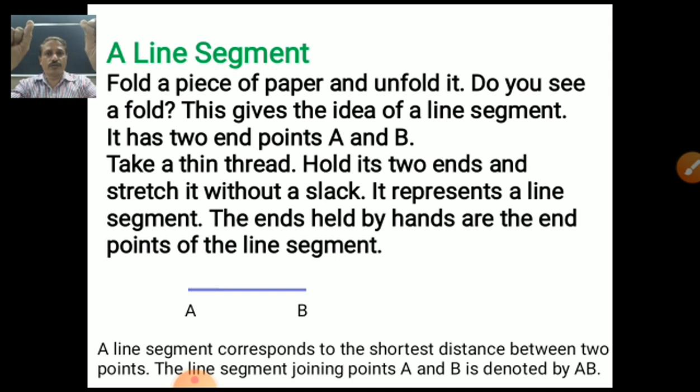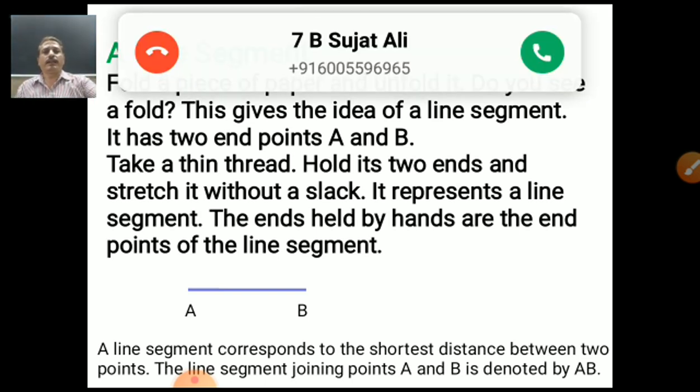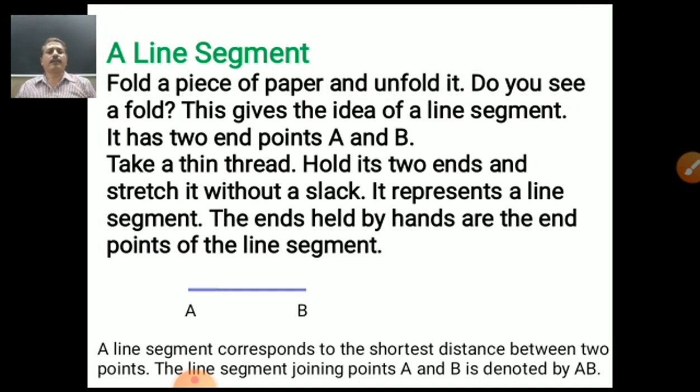Yes, very good, student. You understood this one. This is A, this is B. Have you seen the line segment, student? Yes. Not this way, stretching, straight line. Line segment AB. A line segment corresponds to the shortest distance between two points. The line segment joining points A and B is denoted by AB.